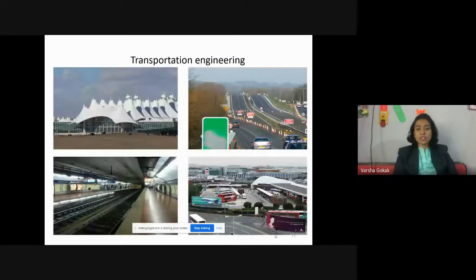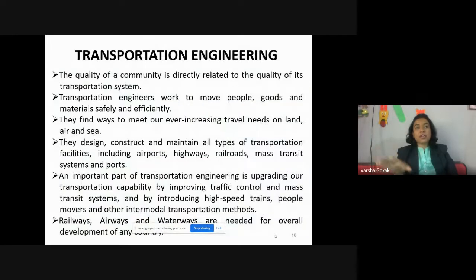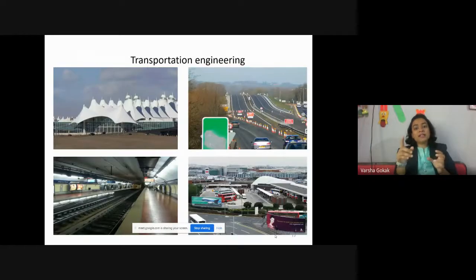Next comes the transportation engineering. So transportation engineering covers all the data about your transportation. Now, when I say transportation, it is rails, it is your airways, and it is landways. All three are transportation. So when we are talking of landways, that is where roads come into the picture.